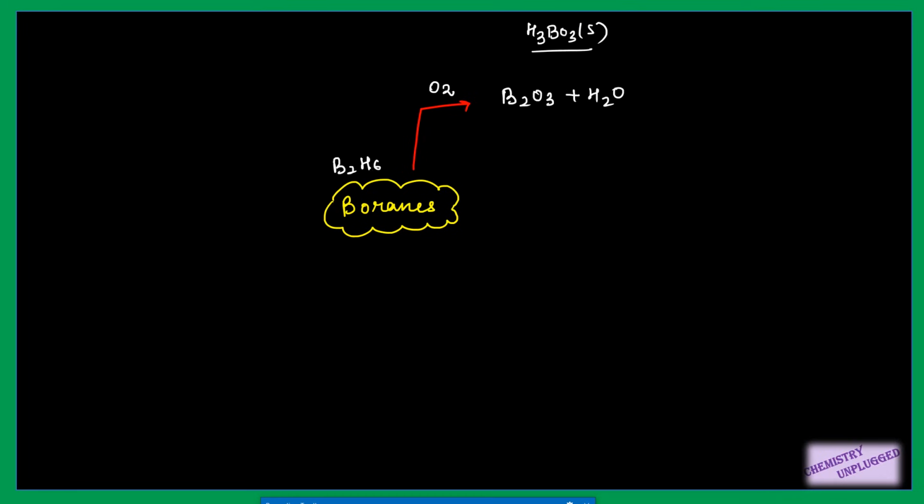This B2H6, which is in gaseous form, reacts with oxygen, which is in gaseous form, to form H3BO3, boric acid, in solid form. Or they can give you the products in the form of B2O3 plus H2O, right? Then we will treat it with H2O, and the hydrolysis will give you boric acid and hydrogen. You can balance this reaction.